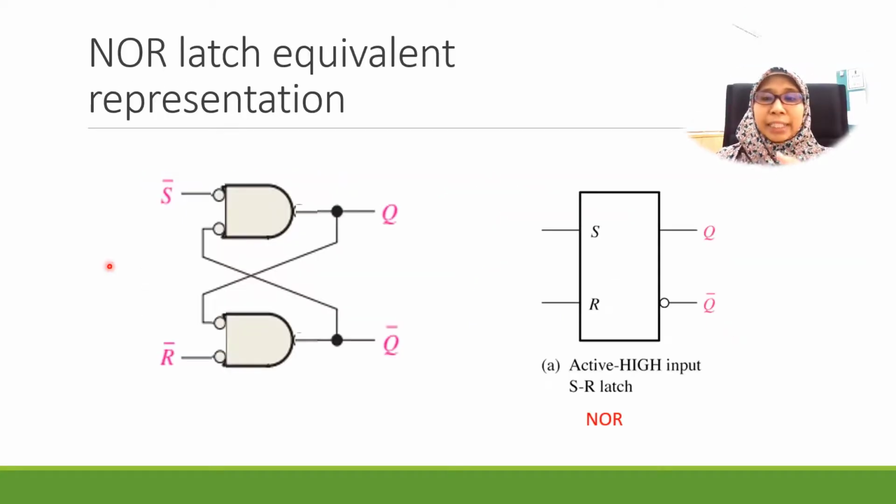We also can give equivalent representations to our NOR latch gates, which can be represented like this one by using an AND gate, and we have a bubble or inverter here. Again, we get this circuit by applying De Morgan's theorem.